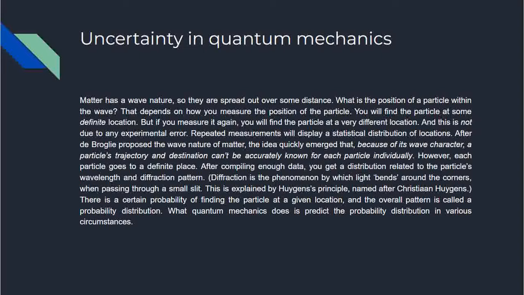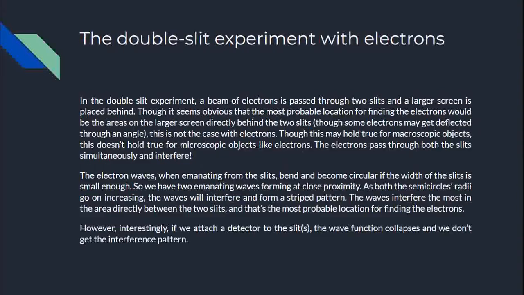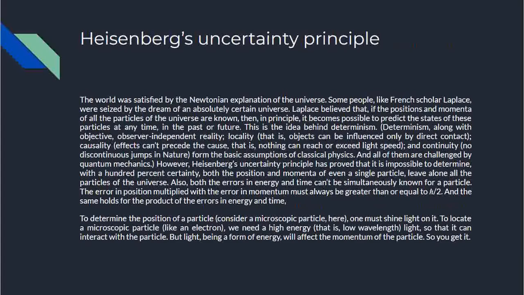After de Broglie proposed the wave nature of matter, the idea quickly emerged that because of its wave character, a particle's trajectory and destination can't be accurately known for each particle individually. However, each particle goes to a definite place. After compiling enough data, you get a distribution related to the particle's wavelength and diffraction pattern. So there is a certain probability of finding the particle at a given location, and the overall pattern is called a probability distribution. What quantum mechanics does is predict the probability distribution in various circumstances. So the idea I want to convey through this is that there is some uncertainty in quantum mechanics, which gives rise to Heisenberg's uncertainty principle. That is our next slide.